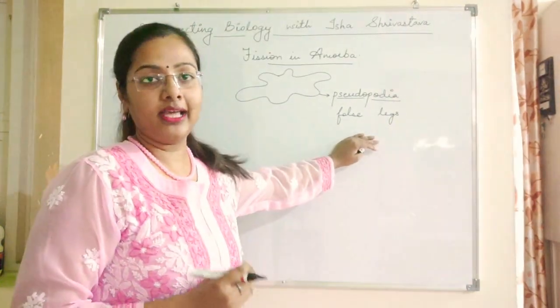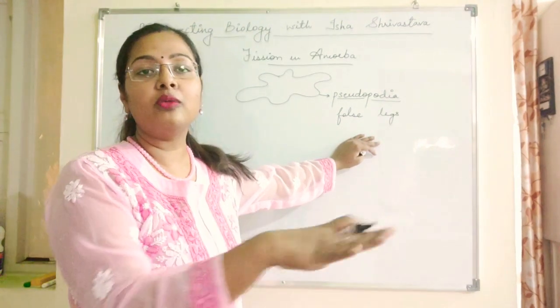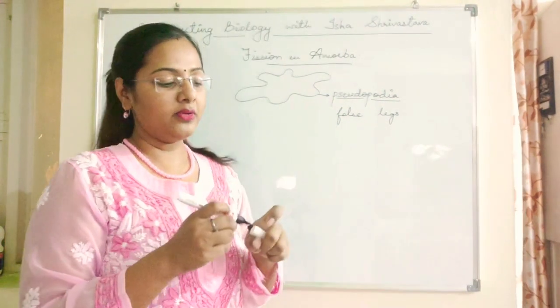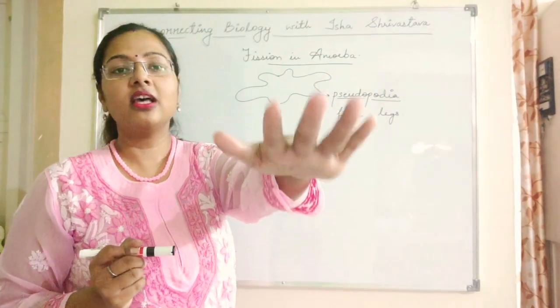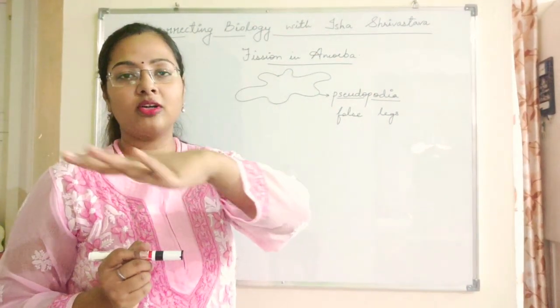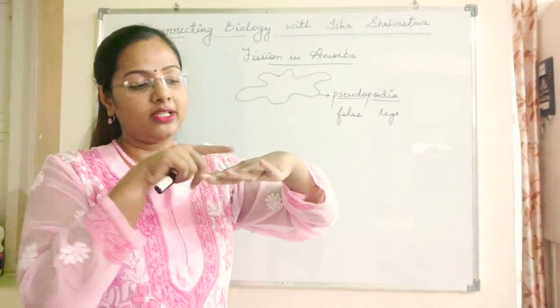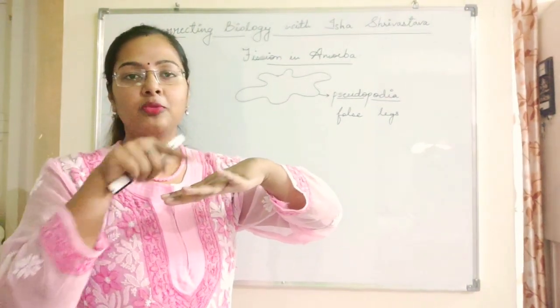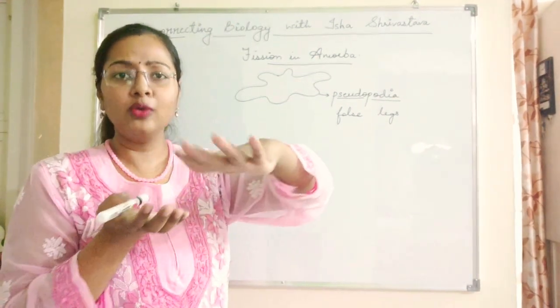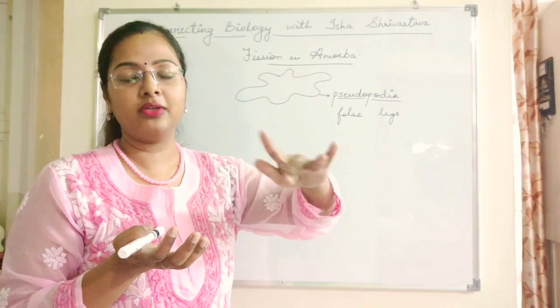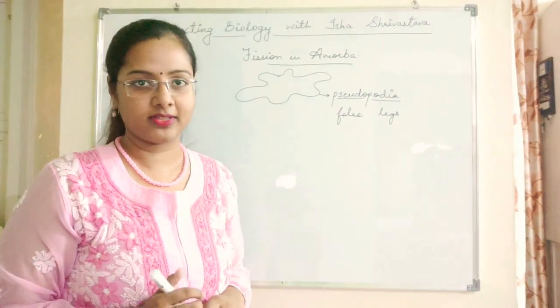This pseudopodia helps amoeba to glide around the surface. The movement which amoeba shows is simply gliding. So this is how the amoeba moves across the surface. Let's consider these to be the finger-like projections of this pseudopodia which moves in this manner. This helps the amoeba to move backward, forward and in whichever direction it wants.